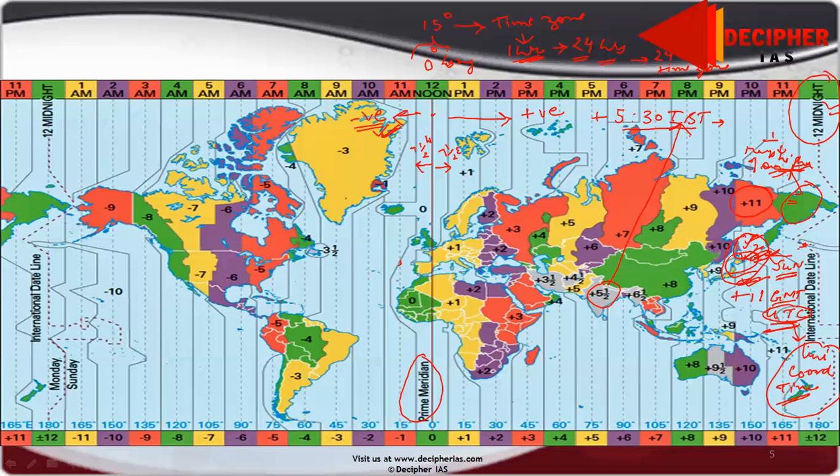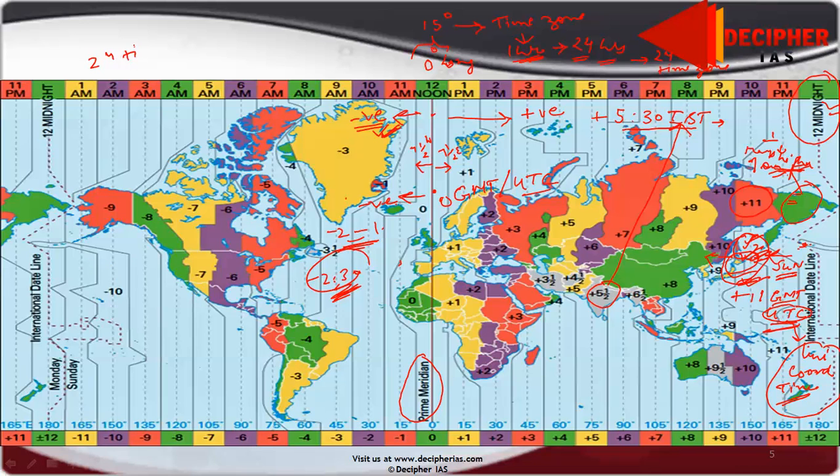And as we move forward, the positive value decreases, and when we reach the prime meridian, it will become 0 GMT or 0 UTC. And as we go after the meridian, we start writing it as negative, -1, -2, -2.30, like that. So this is the method of division of various time zones. With 15 degree time zones, we have 24 time zones.